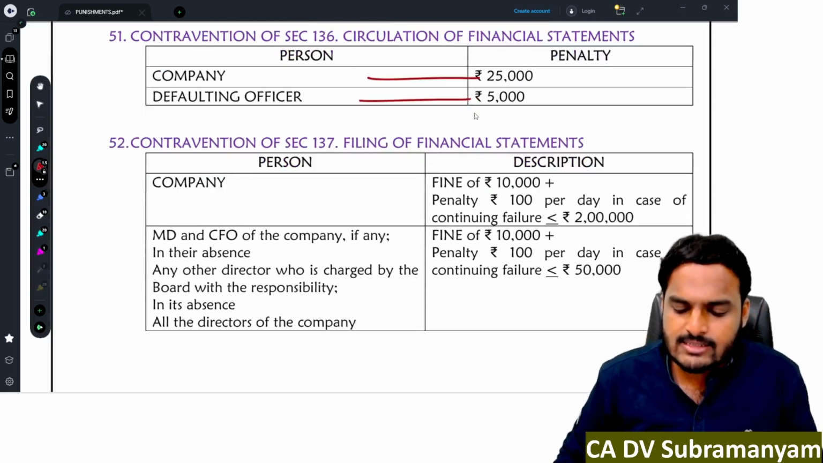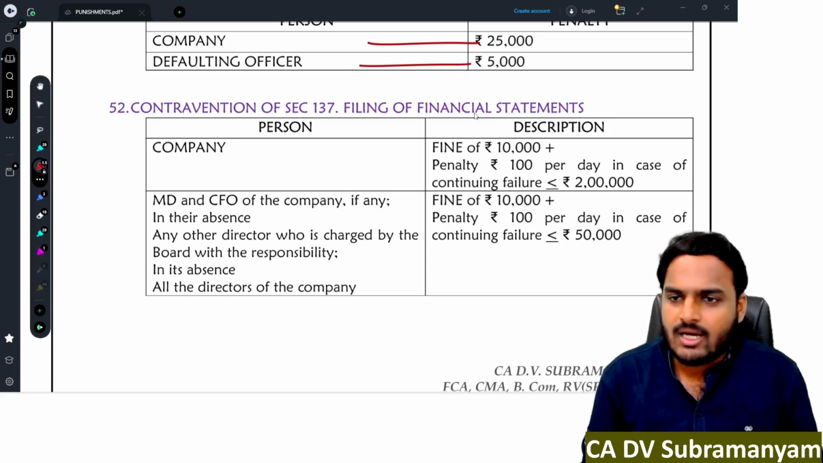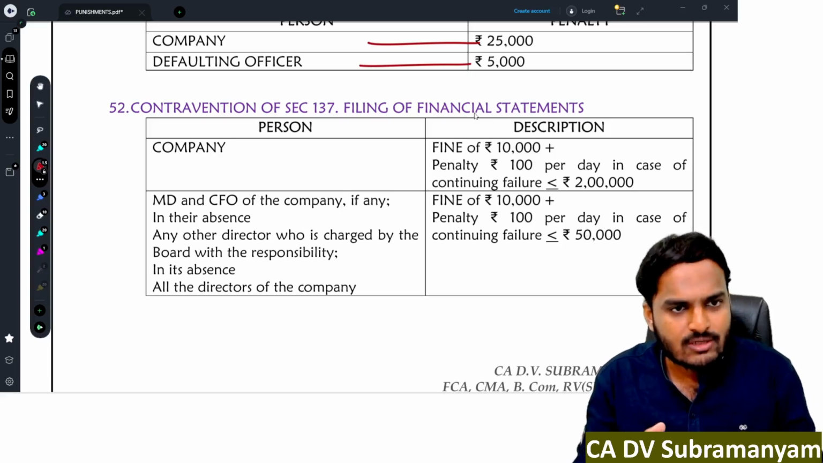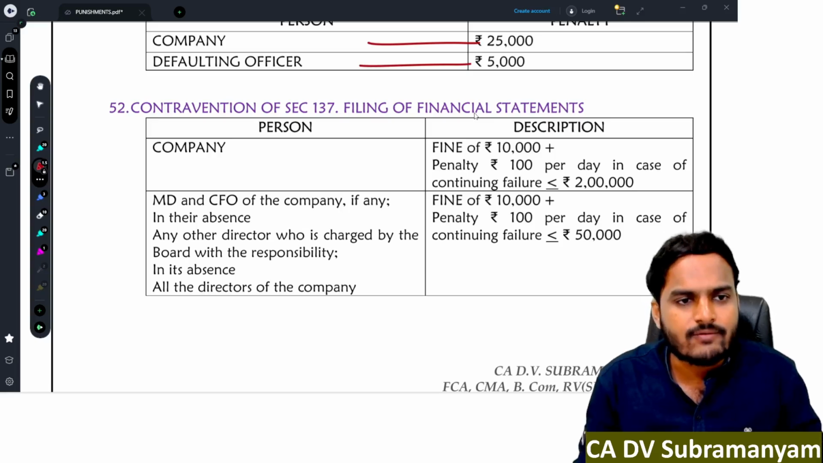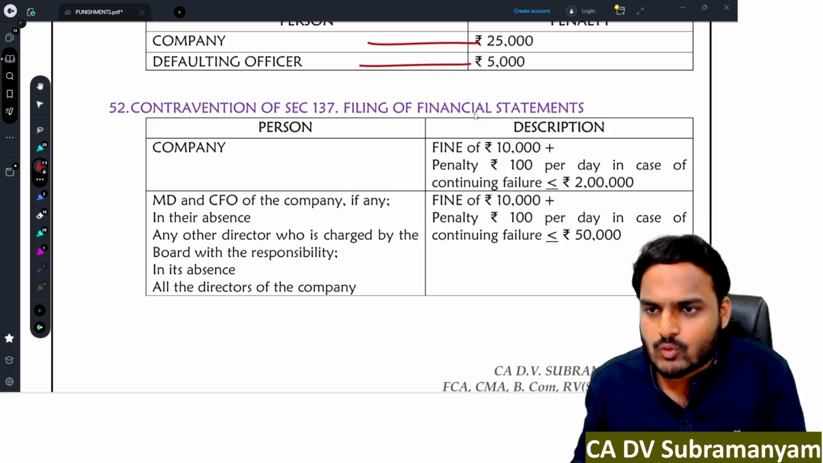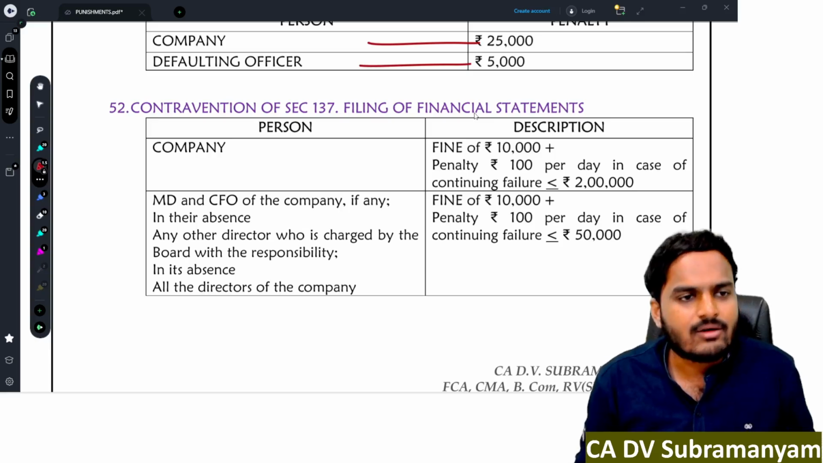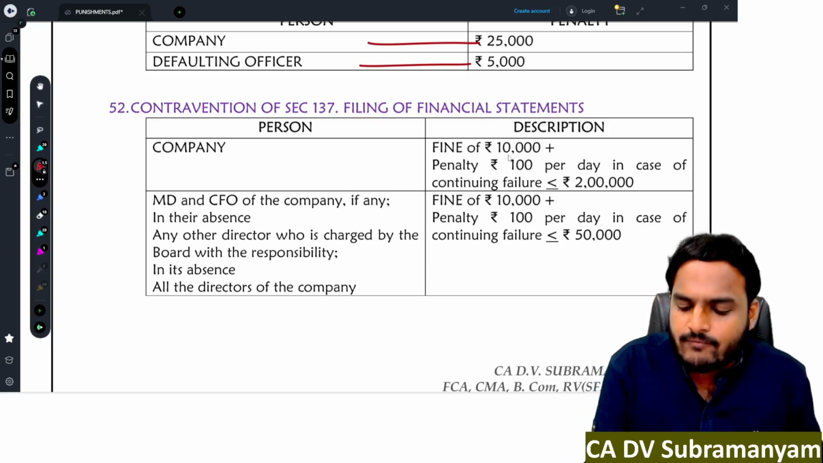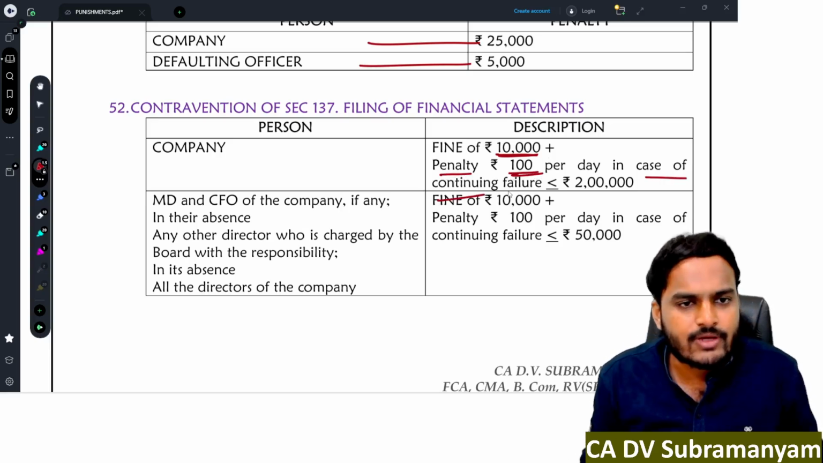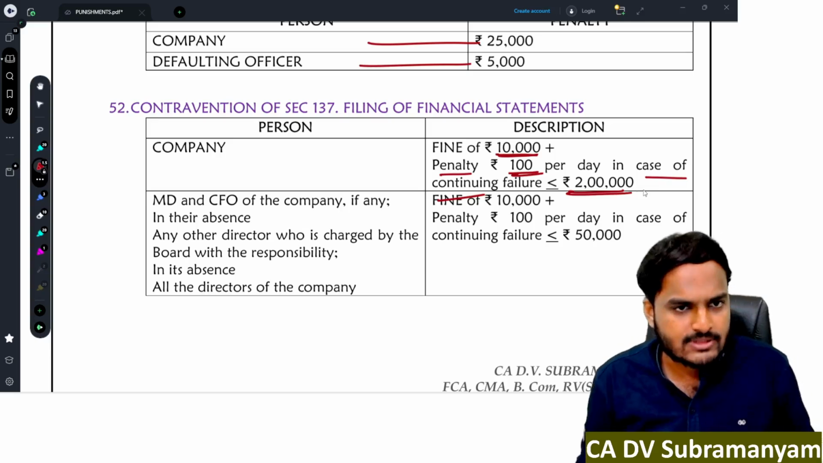Next, section 137, filing of financial statements. I told you, within 30 days after conclusion of annual general meeting, it is the duty of the company to file financial statements with ROC. In case of delay or default, fine of 10,000 rupees plus penalty 100 per day in case of continuing failure, maximum 2 lakh rupees.